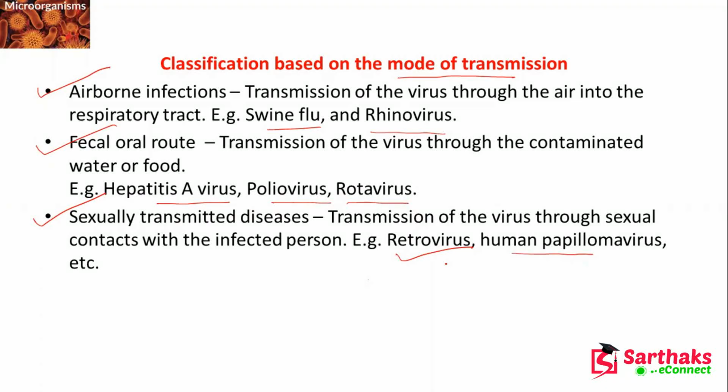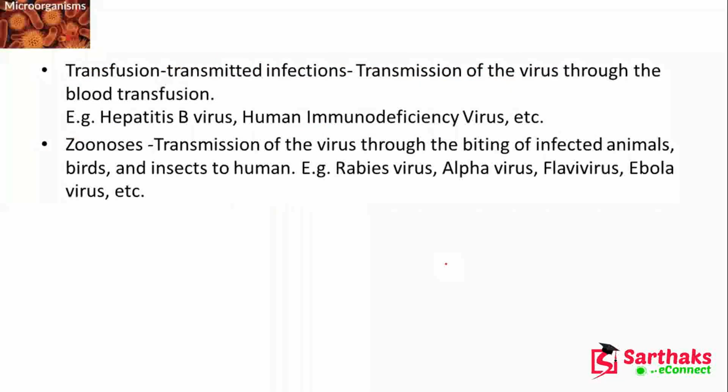And this type of virus also spreads through airborne infections, the fecal-oral route, and transfusion transmitted infections. Transmission of this virus through blood transfusion, like hepatitis B virus. Here, hepatitis B virus, transfusion transmitted infections.